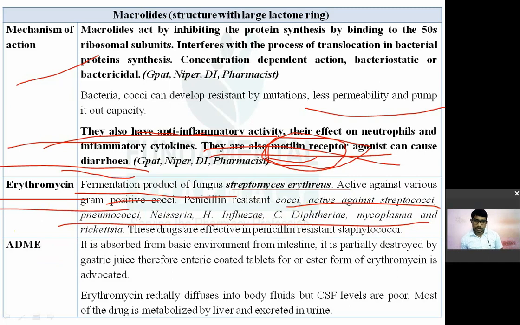These drugs are also effective in penicillin-resistant Staphylococcus aureus infection.